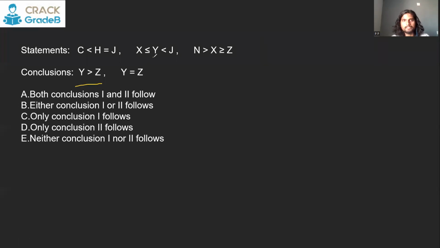Y and Z. There is Y here, there is Z here. The common element is X. So you can say X less than Y and X greater than or equal to Z. So there is no contradiction. So you can say Y will be greater than or equal to Z. So 100% this is also not true. This is also not true. But we know Y is greater than or equal to Z. So it will be either greater or equal. So the answer will be either conclusion 1 or 2 follows. Let's see one more.